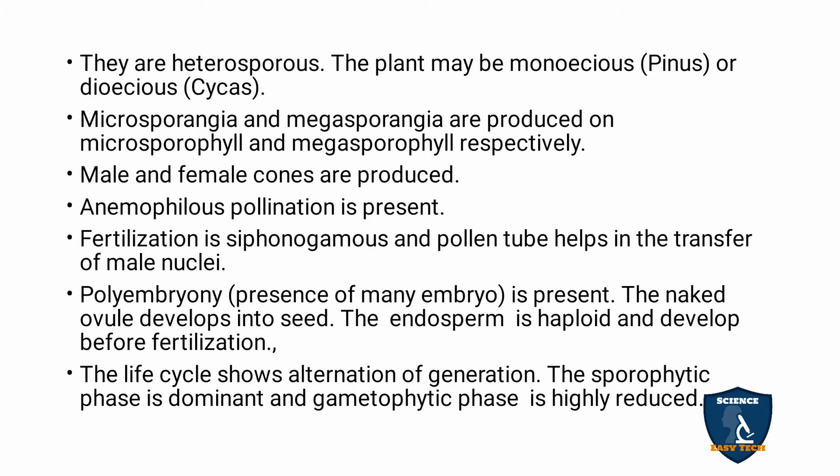Example, Cycas. Microsporangia and megasporangia are produced on the microsporophyll and megasporophyll. Microsporangia are produced on the microsporophyll, megasporangia are produced on the megasporophyll. So male and female cones are produced. Anemophilous pollination is present, that is, pollination by wind takes place. Fertilization is siphonogamous and the pollen tube helps in the transfer of the male nuclei. Polyembryony, the presence of many embryos.